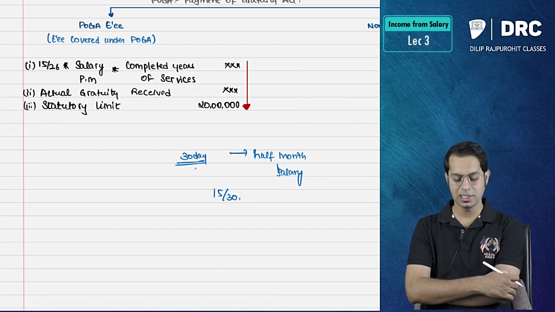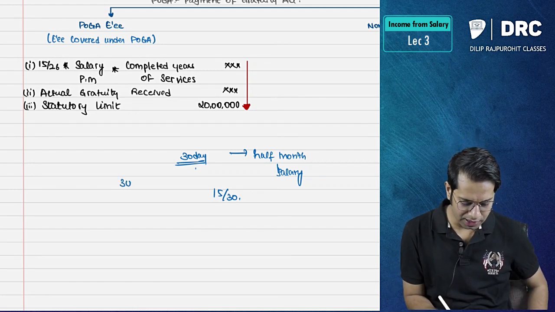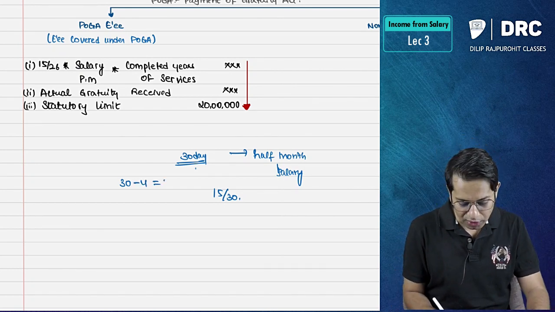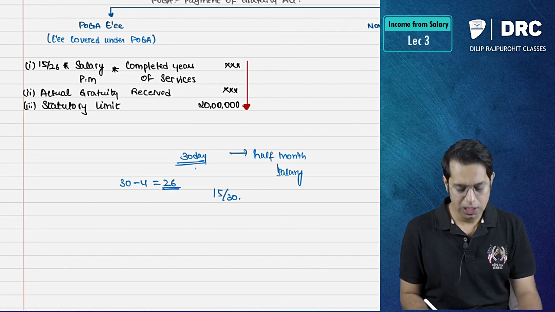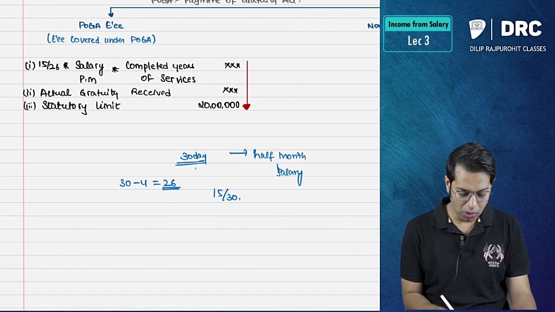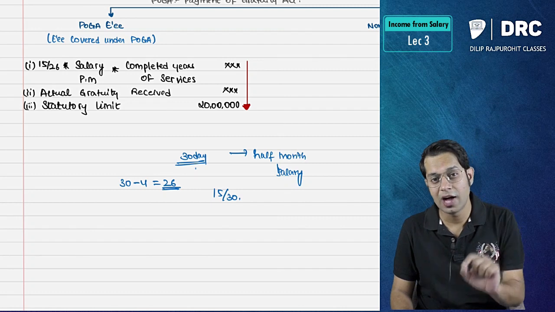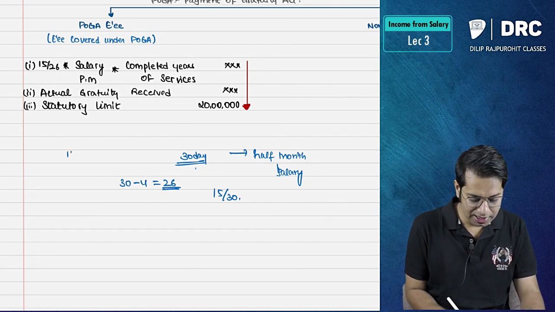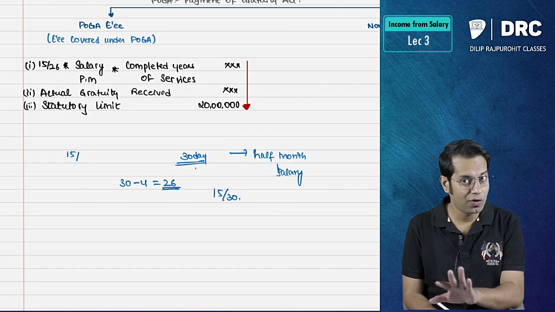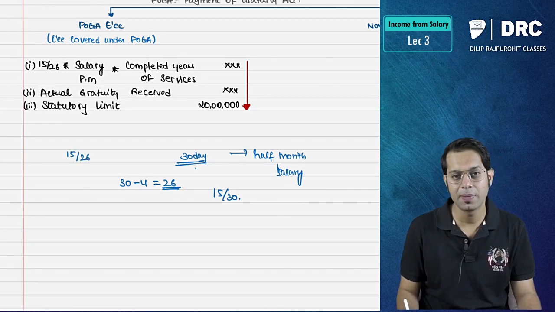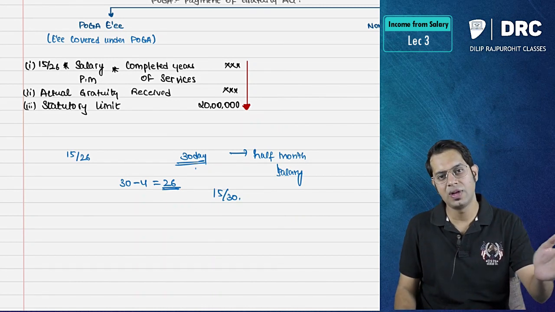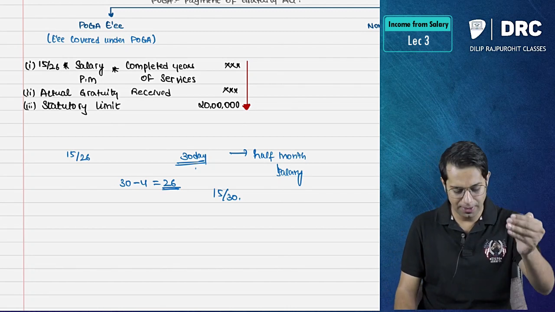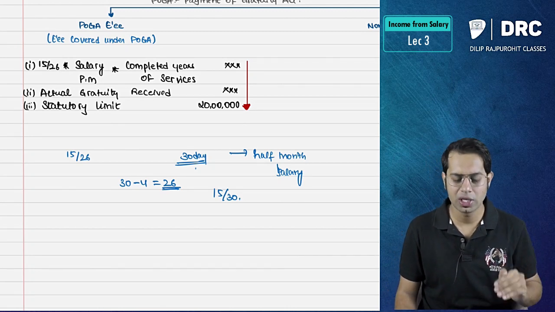Now, what POGA says is, in a month we have 30 days. Out of the 30 days, there are 4 Sundays. So normal working days is how much, sir? Working days is 26 days. Now normally we should take half month salary. They are telling take 15, which is half of 30, divided by 26, which is working days. Take 15/26 into salary per month into completed years of service, and then take the actual amount of gratuity received,